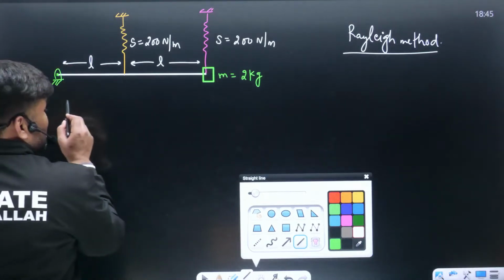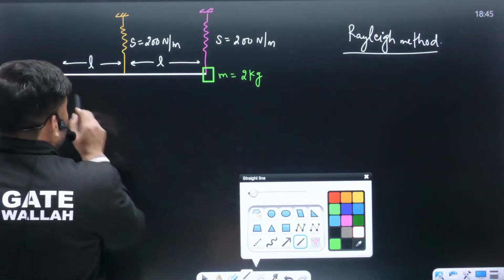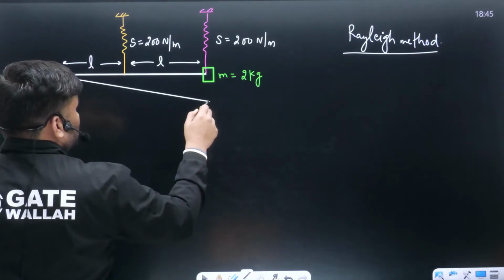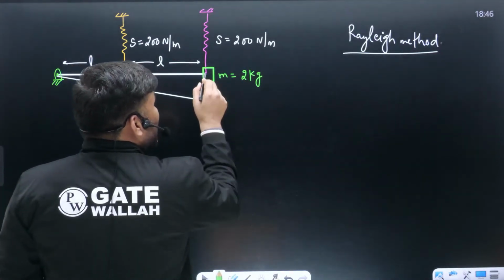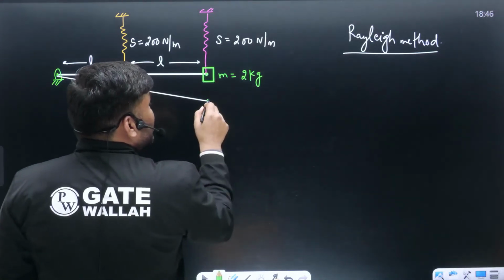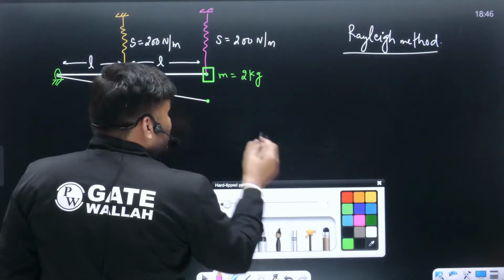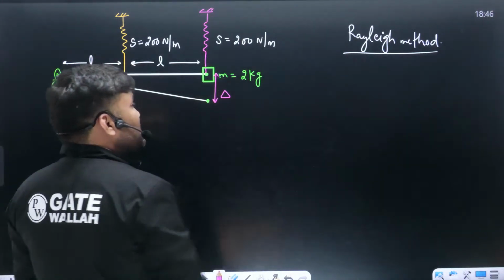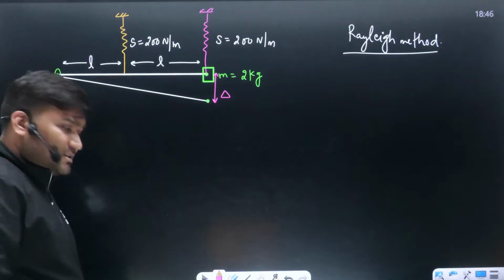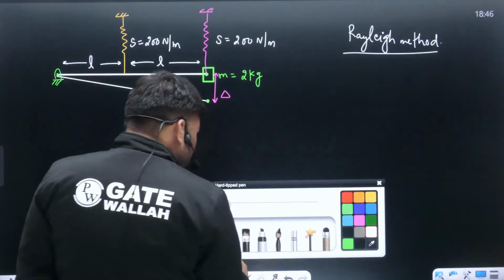Equilibrium position looks somewhere here, right? So how much is the deflection of the mass? You have to calculate that. Mass was initially here, finally it has reached here, and this distance is what you call the static deflection of the mass. Can you calculate this? Can you calculate, beta?